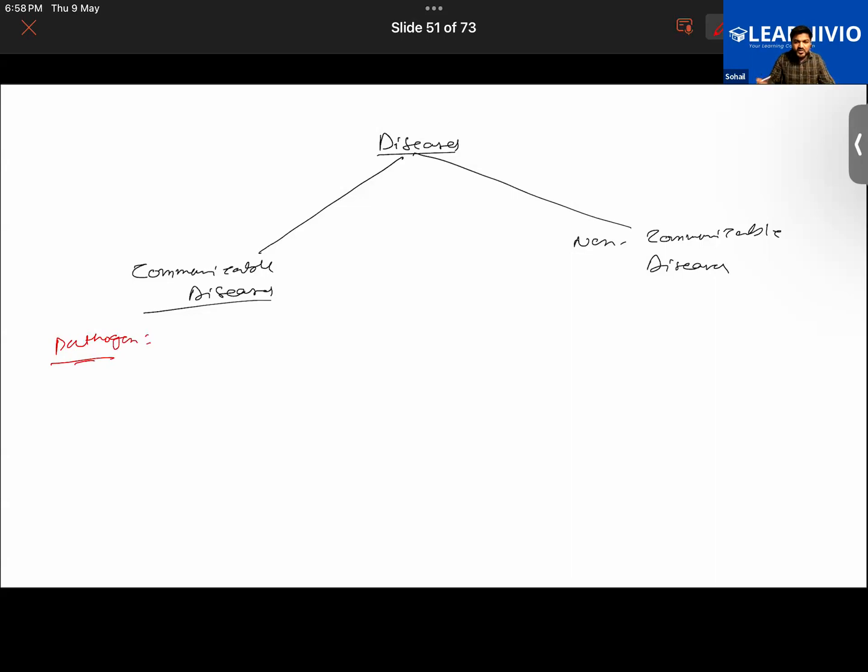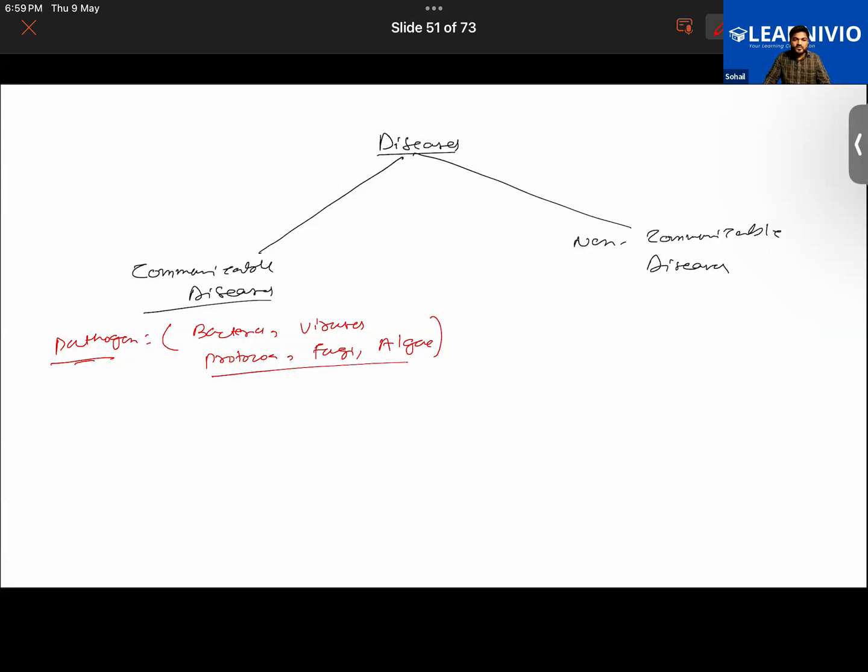Like we talked about moments ago, Salmonella typhi, Mycobacterium tuberculosis, Plasmodium, Vibrio cholerae. These are those microorganisms that cause disease, so they are called pathogens. Pathogens will be those kinds of bacteria, viruses, protozoa, fungi, or algae that cause disease. Not all of them, though.